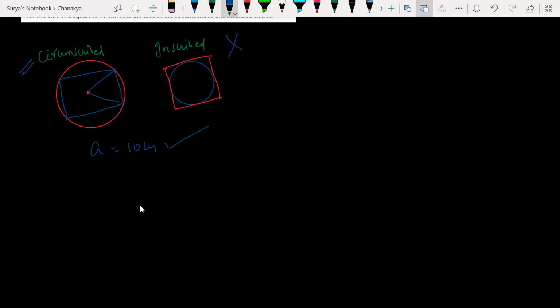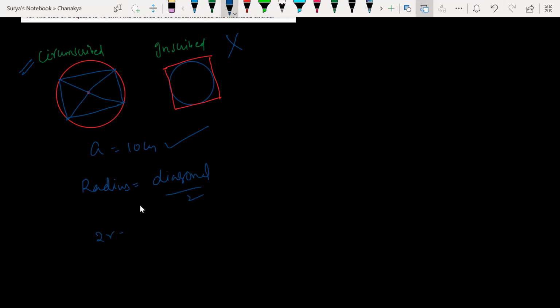The radius will be the diagonal divided by 2. Radius is equal to diagonal of the square divided by 2. Yes, diagonal by 2.